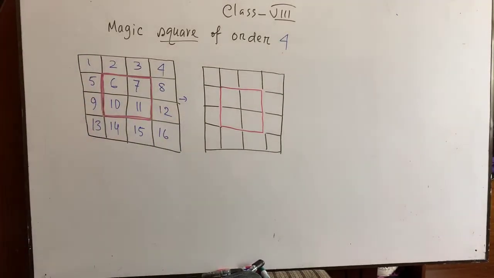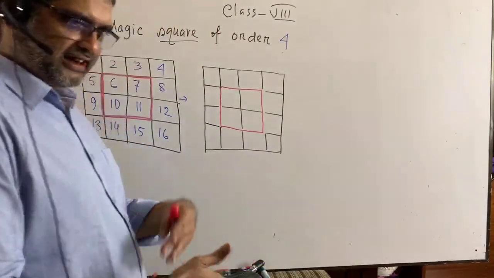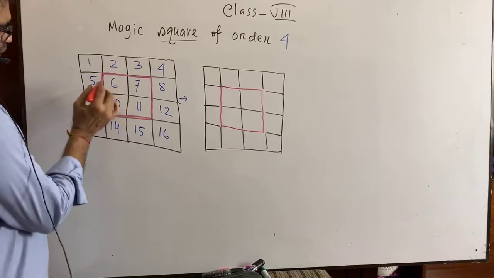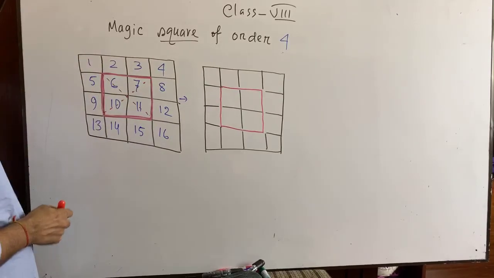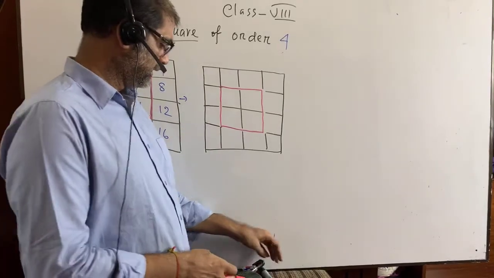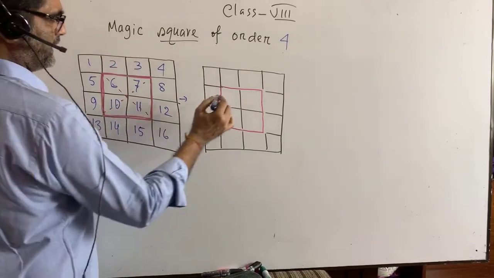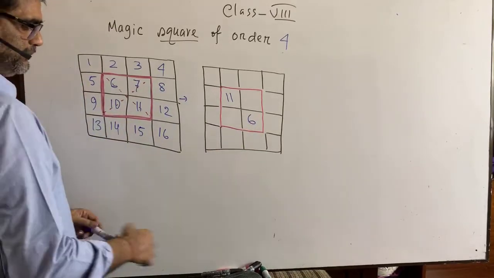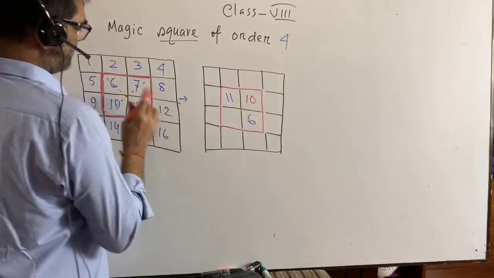At the very beginning I told you that a magic square is nothing but interchanging or exchanging. You see, there is a diagonal like that. There are 2 diagonals here. Along the diagonals we will exchange the numbers. That means this 11 will be here, this 6 will be here. Please try to understand. This 10 will be here, and this 7 will be here.